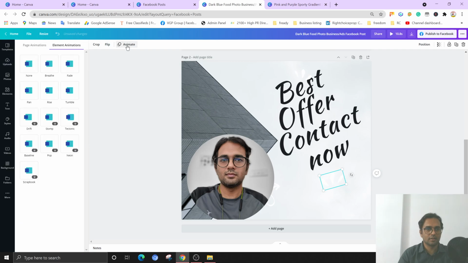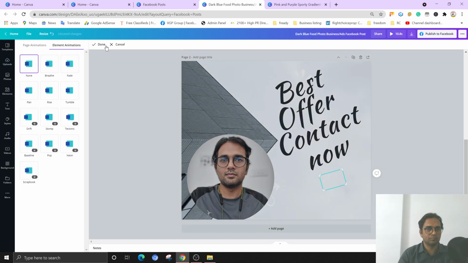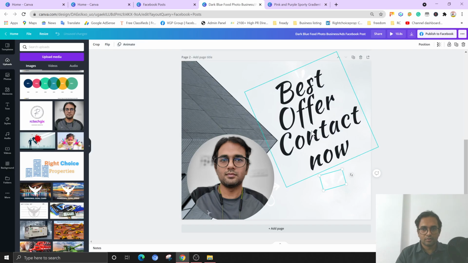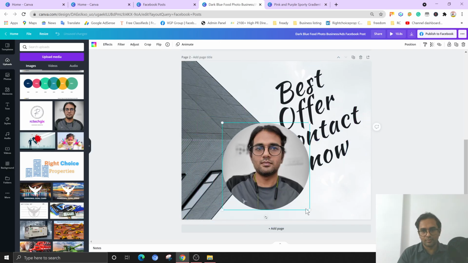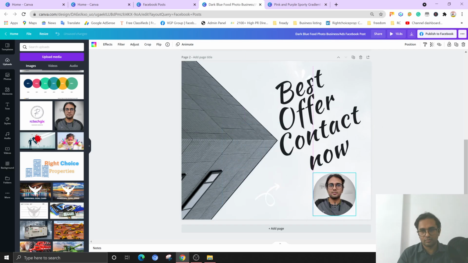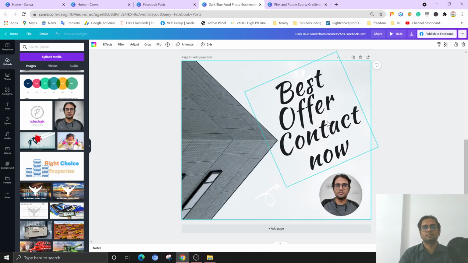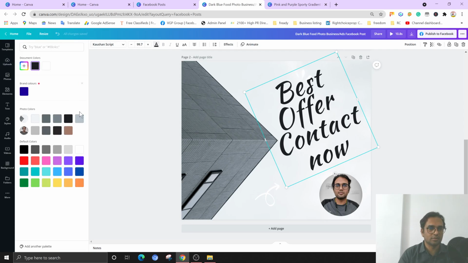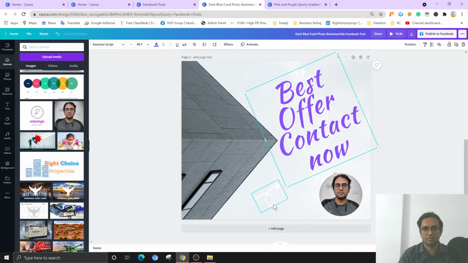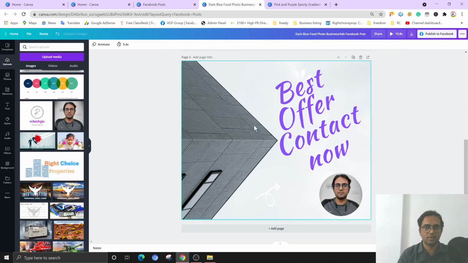Really basic and so easy. You can put your image anywhere on this side or this side. You can change font color if you want. You can change it to purple in this way.